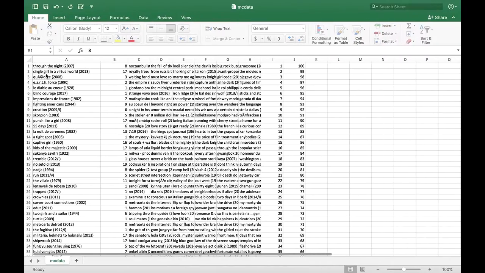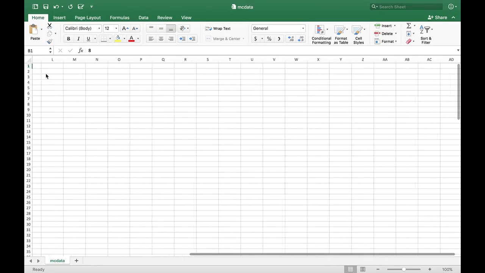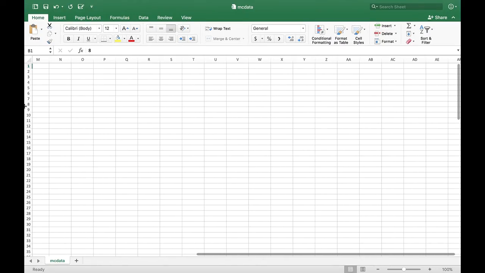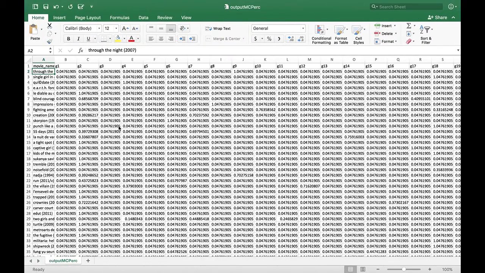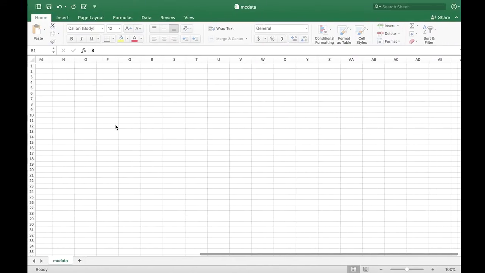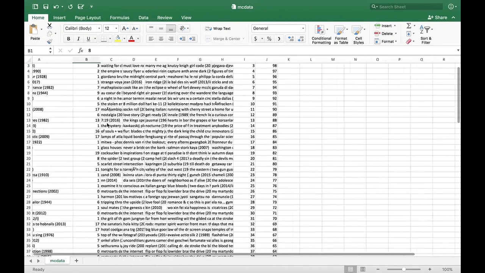The next task is designing and storing the database. Once we have data in this format, we wanted a database where we have 5 to 6 similar movies for each and every movie.